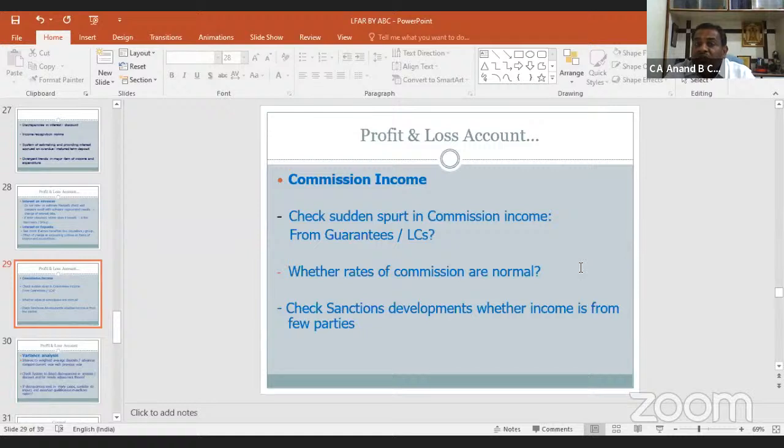Profit and loss account, commission income. Check whether there is a sudden jump in commission income from guarantees and LCs. Whether the number of guarantees or LCs were issued during the course of our audit, we should look into that matter also. Whether the rate of commissions is normal or exaggerated commission is taken from the account holder, we should check on some accounts so that our audit purpose will be fulfilled. Check sanctions and developments whether income is from a few parties only.